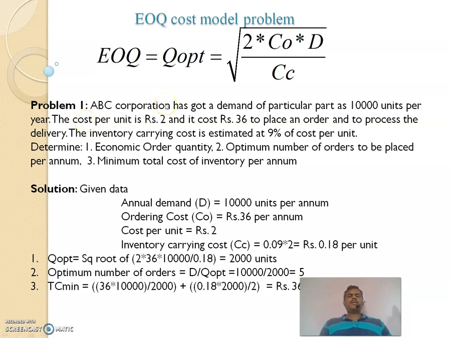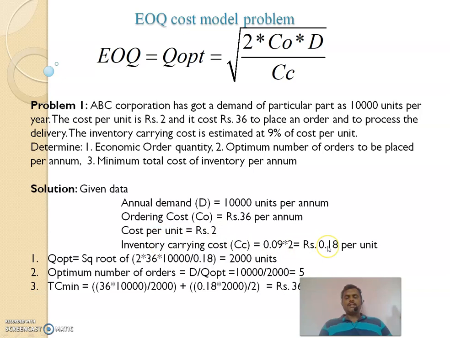ABC Corporation has a demand for a particular part of 10,000 units per year. Per unit cost is given. Then ordering cost is also given. Then inventory carrying cost is to be estimated at 9% of cost per unit. And these are the things to be calculated using this data. Given data: annual demand is 10,000 per annum, ordering cost is 36 per order, and cost per unit is given as 2 rupees. Inventory carrying cost is 9% of cost per unit.